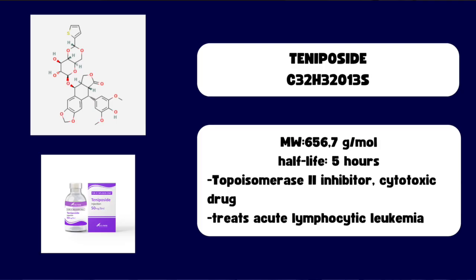And the second drug is called tenofovir. It's also a cytotoxic drug that's used for patients with acute lymphocytic leukemia. It has a molecular formula of C32H32O13S and a molecular weight of 656.7 grams per mole. It has a half-life of 5 hours, and it's also administered through intravenous infusion. So both drugs function by forming a complex with the topoisomerase 2 in DNA, which accumulates breaks in DNA and prevents the cell from entering the G2 and S phase of the cell cycle, causing apoptosis, killing the cancer cells.